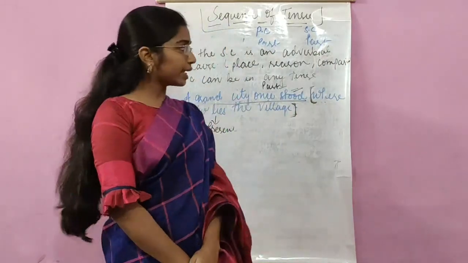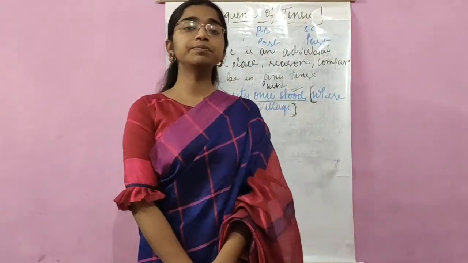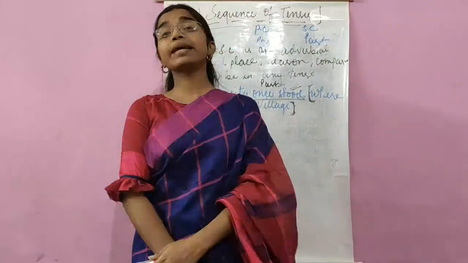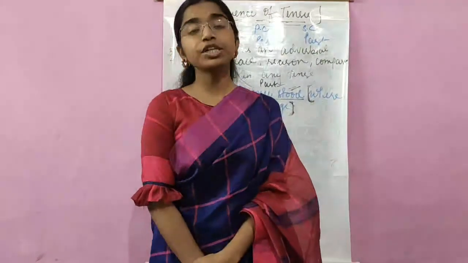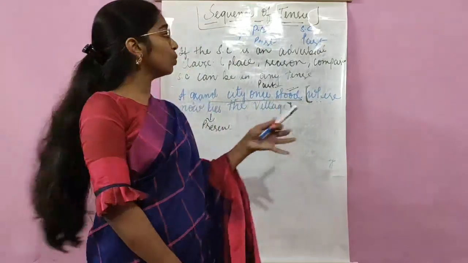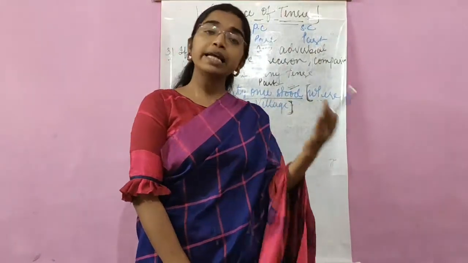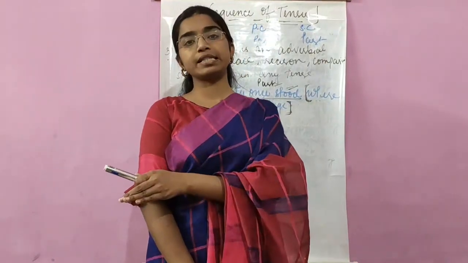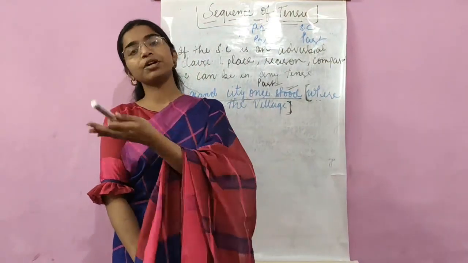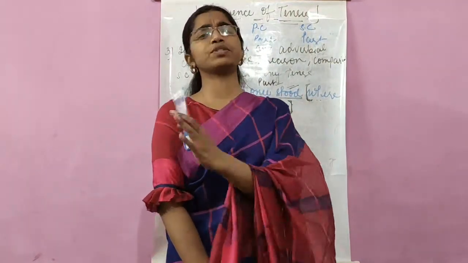The second exception was, if the subordinate clause begins with a conjunction of comparison like "than" or "as well as," then in that case rule 1 will not be applicable. Any tense can be followed by any tense. Like we can have principal clauses in present tense and subordinate clauses in past tense or vice versa.